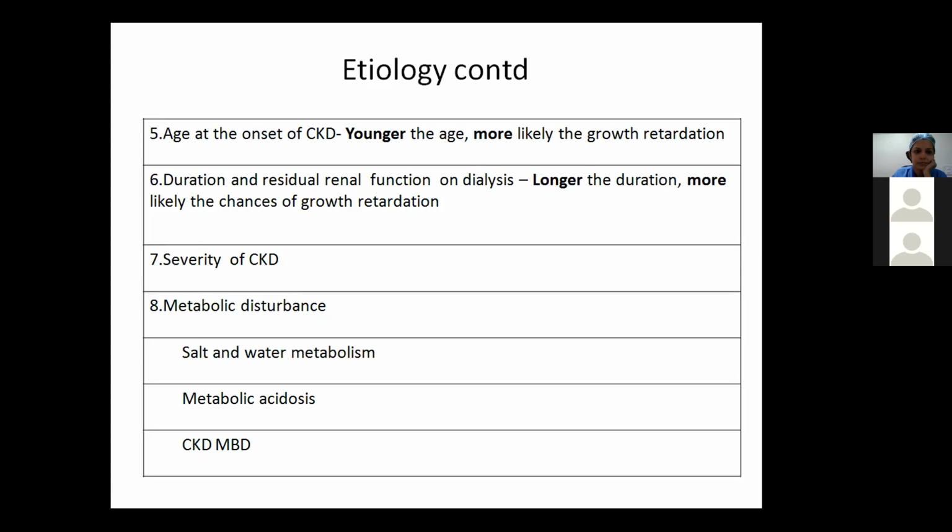Then severity of CKD, then metabolic disturbances such as salt and water metabolism with excess loss of salt, excess loss of water in the tubular diseases that can cause growth failure. Metabolic acidosis and mineral bone disease in the form of secondary hyperparathyroidism.